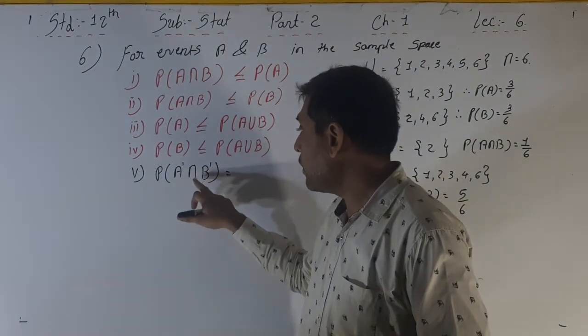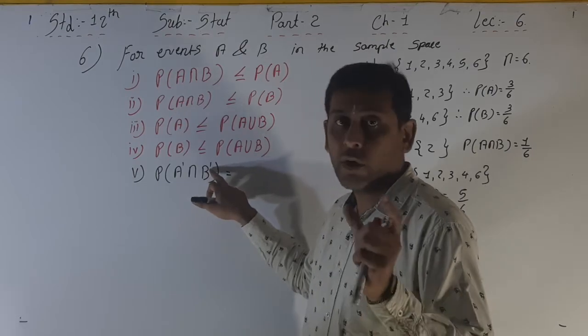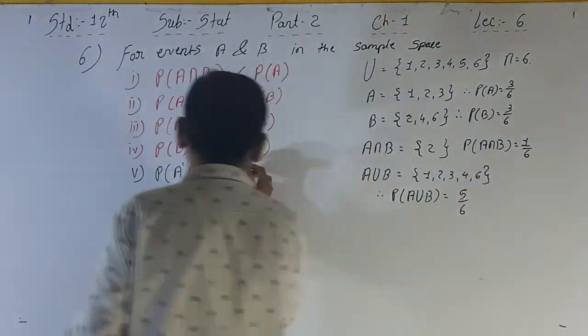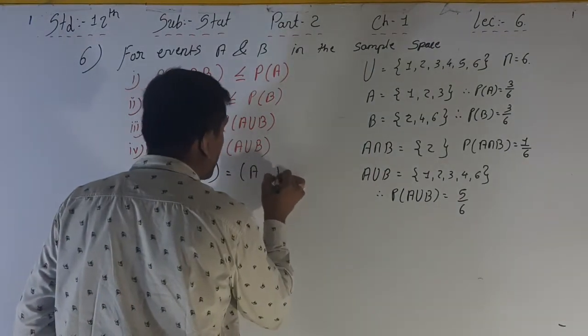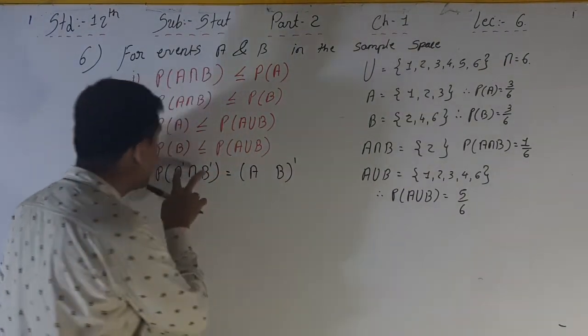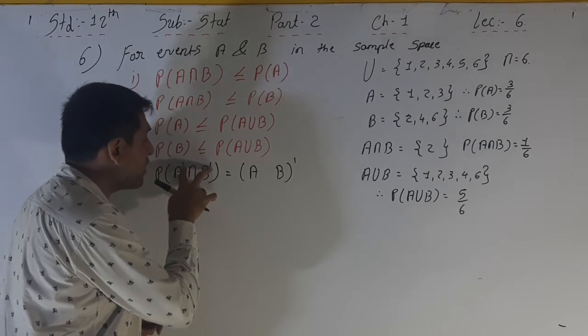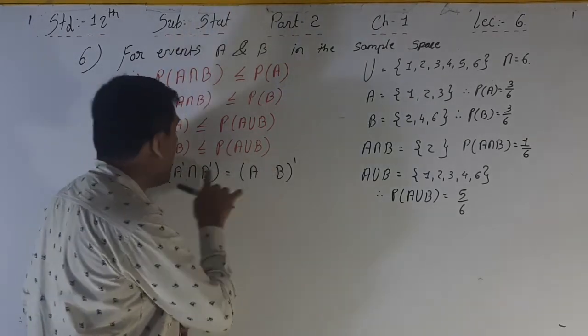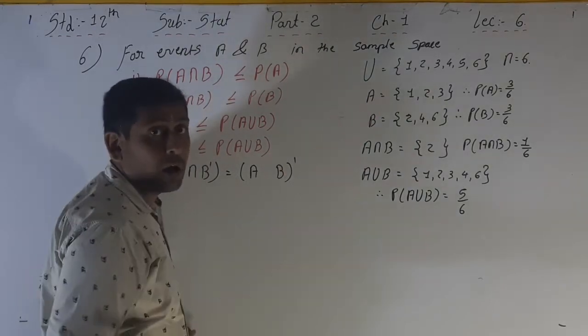Whenever A dash intersection B dash, both have dash, then we write the dash on the whole: we don't write the dash on each, we write just A and B, and put the dash on the bracket.